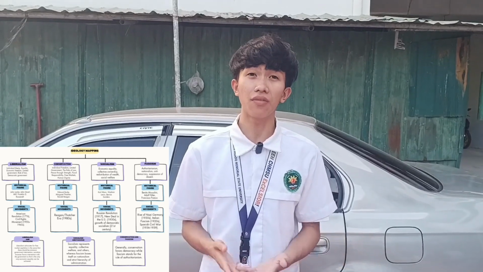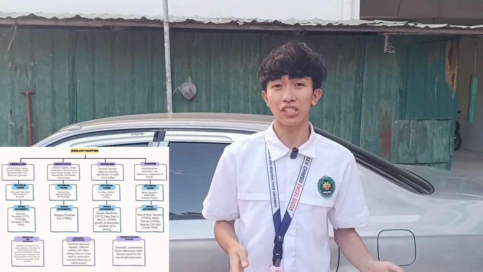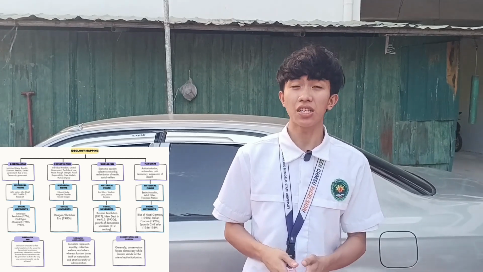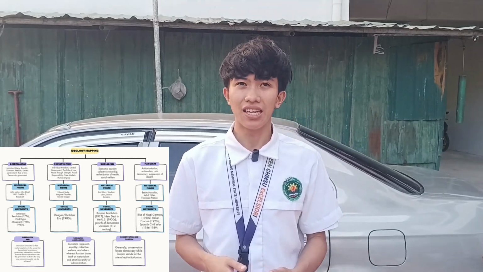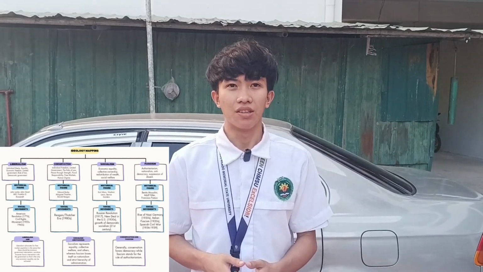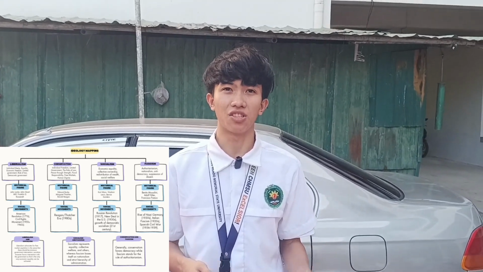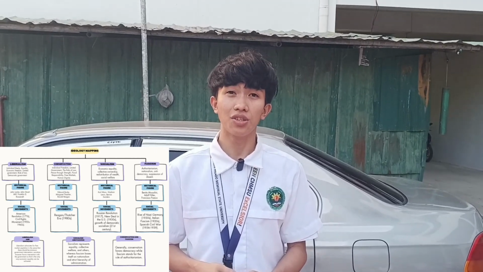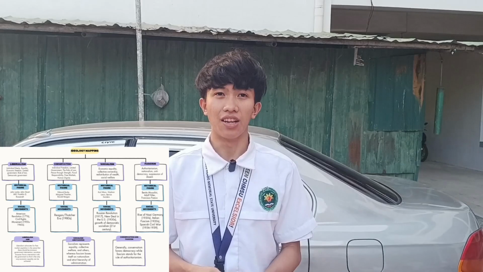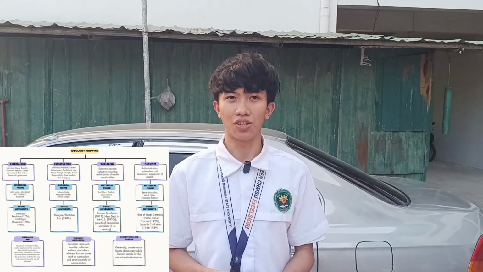So let's proceed to the historical figures associated with these ideologies. First, liberalism. Liberalism by John Locke. He is a philosopher, with foundational ideas on individual rights and governance. Second is John Stuart Mill. He is a philosopher, champion of liberty, free speech, and utilitarianism in governance. And lastly, Franklin D. Roosevelt, a U.S. president, architect of the New Deal and leader during the Great Depression and World War II.